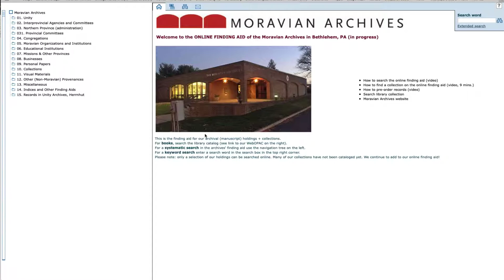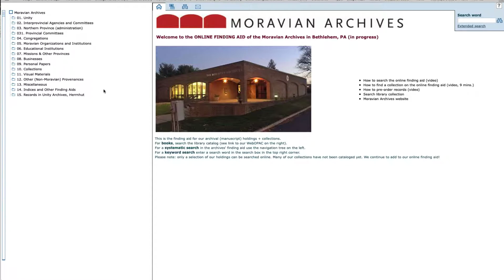You have to know that every record group is placed on the online finding aid under a specific category. And you see the categories on the left-hand side of the online finding aid. There are categories like educational institutions, businesses, personal papers, collections, miscellaneous.